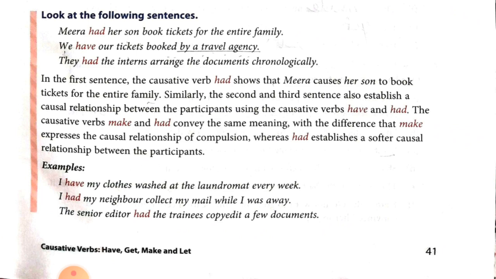Now student, the next rule is related to "had". Now "had" is the different form, had in past and have in present. So Meera had her son book tickets for the entire family. So who has done the work for Meera? Her son. We have our ticket booked by a travel agency. So here who has done the work? By a travel agency. Number 3, they had the intern arrange the documents chronologically. So who has done the work? Intern. Here the intern has done the work.